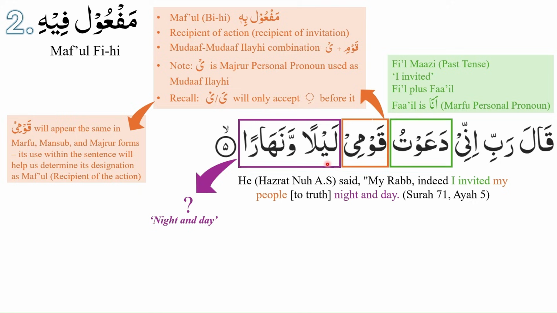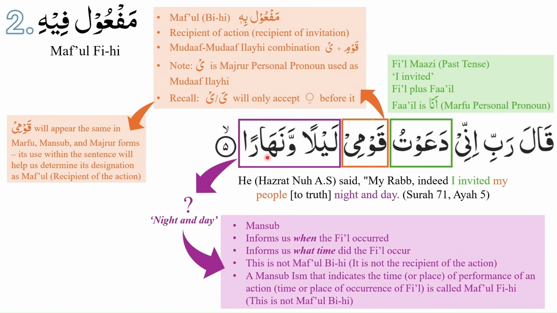What is laylan wa naharan? Laylan wa naharan can literally be translated as night and day. So we have already covered our fi'il plus fa'il. We have covered our maf'ul. Then what is this addition towards the end, that is laylan wa naharan? We already are noticing that laylan is mansoob and naharan is also mansoob. Please note the following. Laylan wa naharan is mansoob.